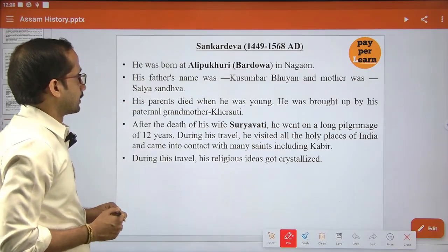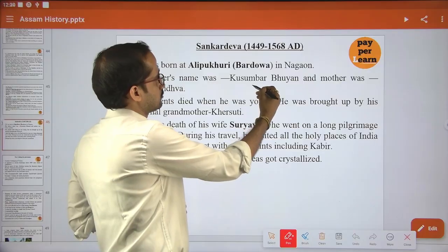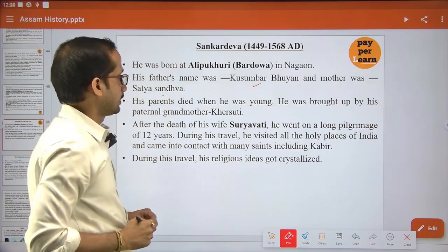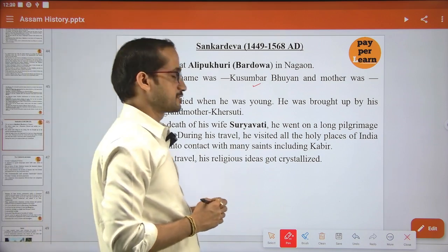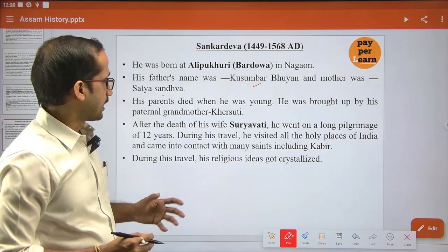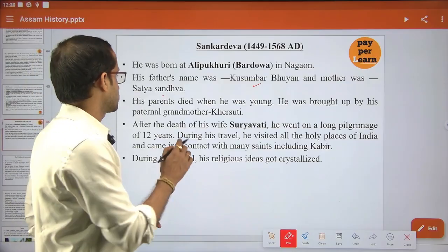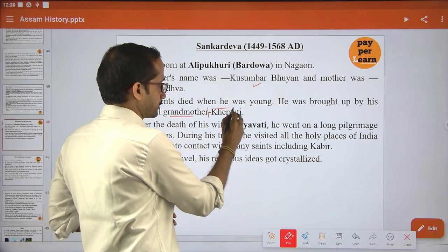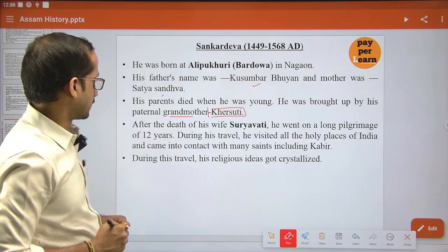His father was Kusumbar Bhuya and mother was Satyasandha. But his parents died when he was very young. Ultimately, he was brought up by his paternal grandmother, Khersuti.